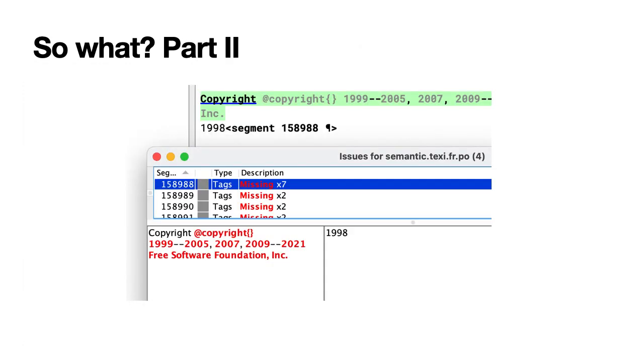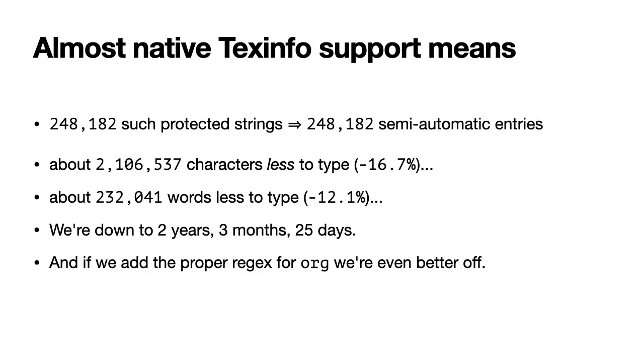Last, but certainly not least, we can now validate our input. And here OmegaT properly tells me that I need 7 protected strings. I entered only 1998, but there were 5 different years, the copyright string and the FSF name string. With all this almost native text info support, we have much less things to type, and there is a much lower potential for errors. But we agree it's still a lot of work.